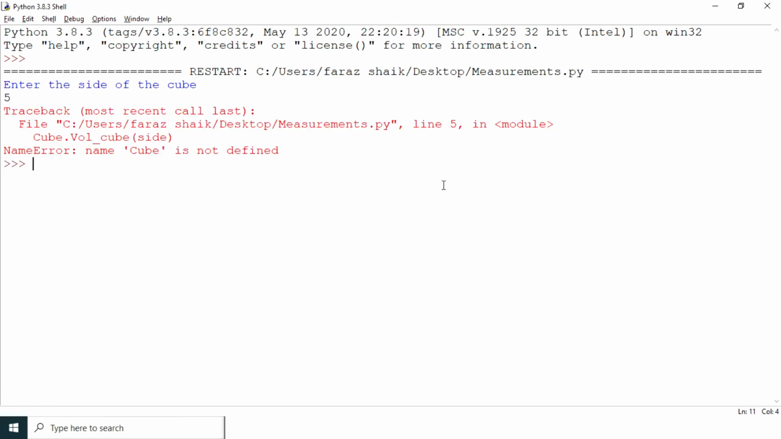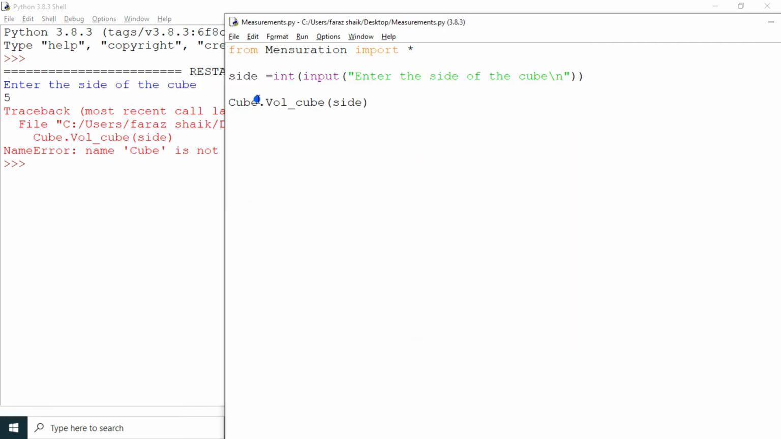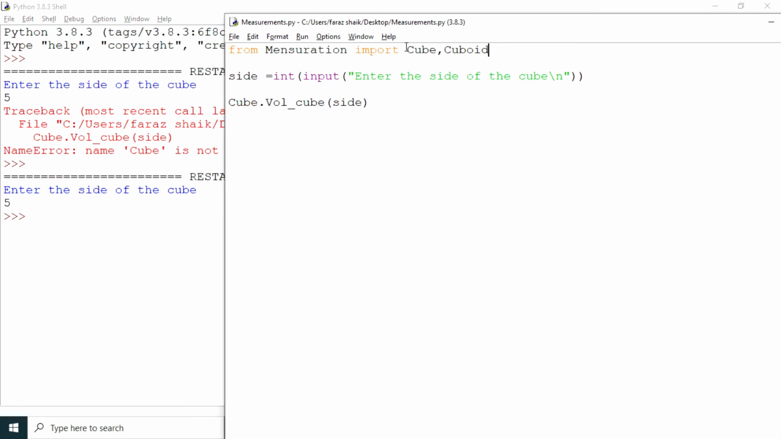Enter the side of the cube, 5. Cube is not defined. I'll tell you why this is happening. This cube is not defined because from mensuration we're importing star. So from mensuration you can import cube, cuboid. You can do this, and this is going to remove this error. So you're getting a particular object from the file, right? So what was the meaning of that star? I'll tell you why it was giving that error.